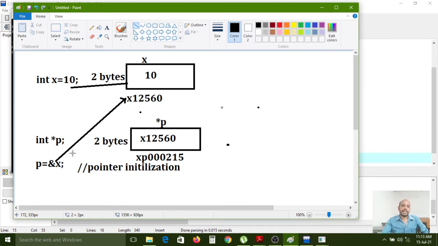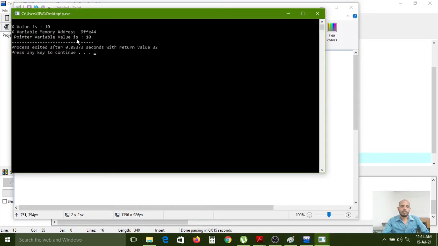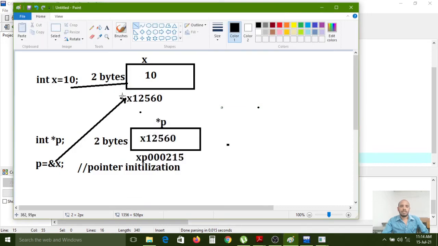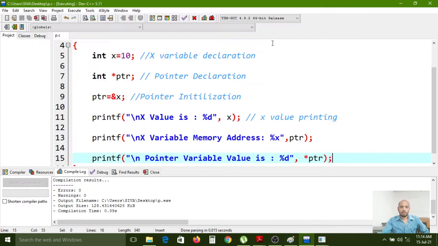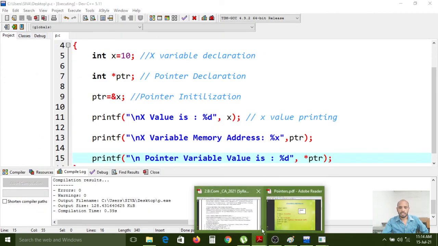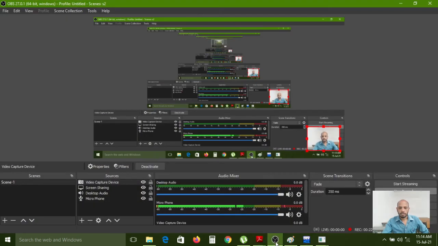So inside that X variable memory address, what do we have? The same value. So that's why it is printing the same: 10 is the value, 10 is the value. This is the memory address of the X variable. Now you can understand pointers. So like that we can use pointers.